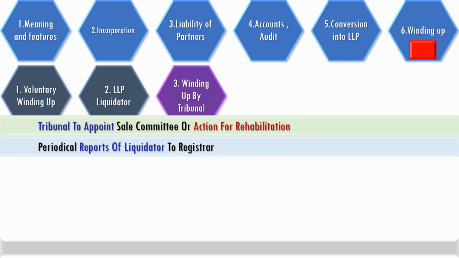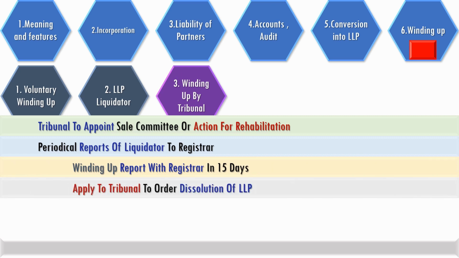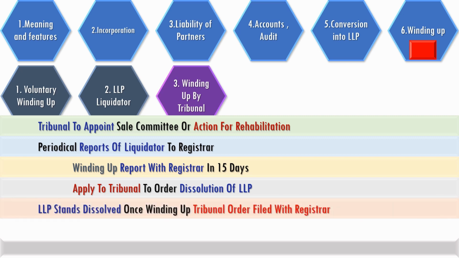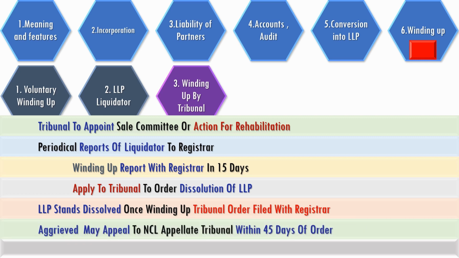Periodic reports of the liquidator will be submitted to the registrar. The winding up report will be filed with the registrar within 15 days, and it will be followed up with an application to the tribunal to order dissolution of the LLP. The LLP stands dissolved once the winding up tribunal order is filed with the registrar. Anyone aggrieved can appeal to the appellate tribunal within 45 days of the order.